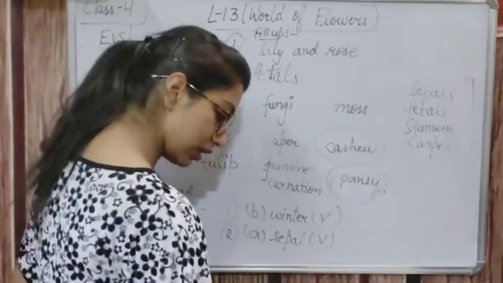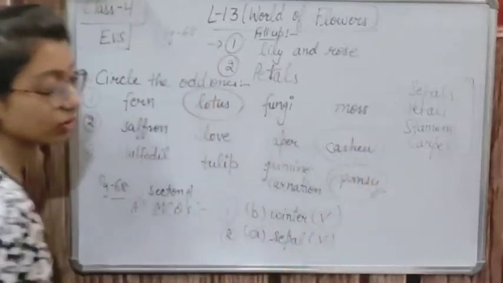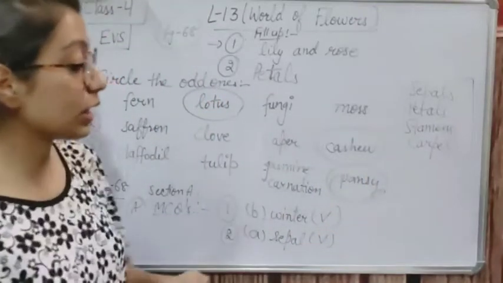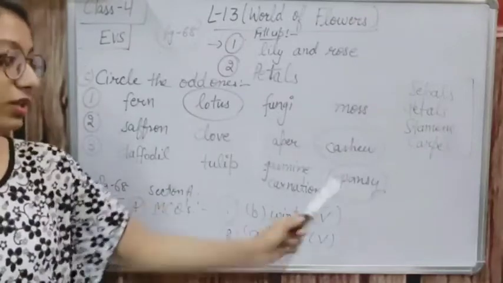Pansy. So pansy grows during the winter season, not the summer season. Pansy grows during the winter season and others grow during the spring season. So this one is the odd one out.